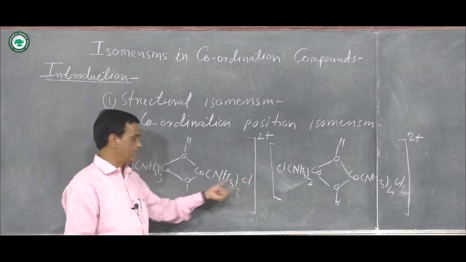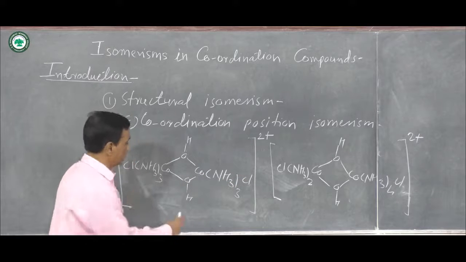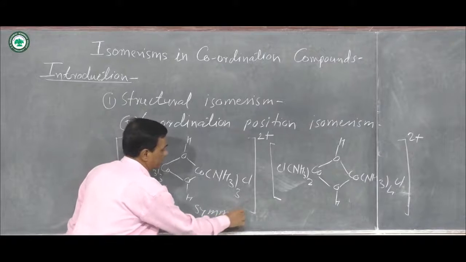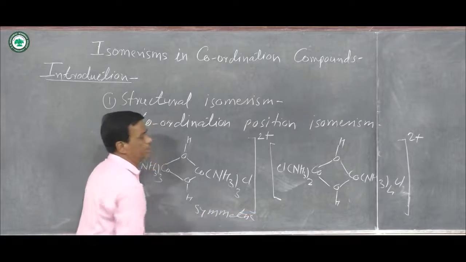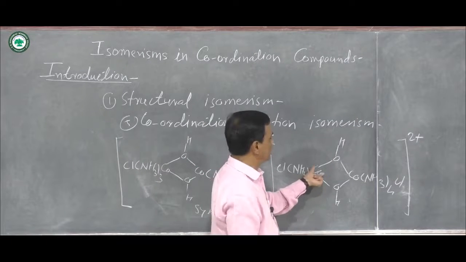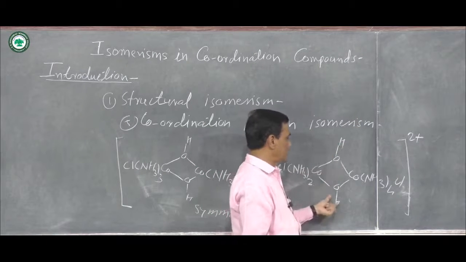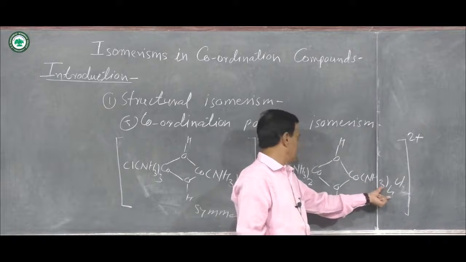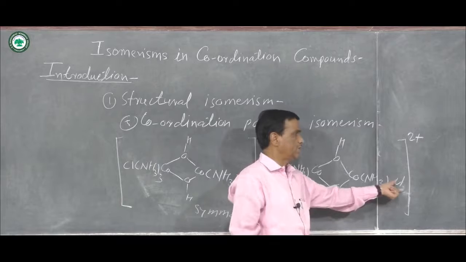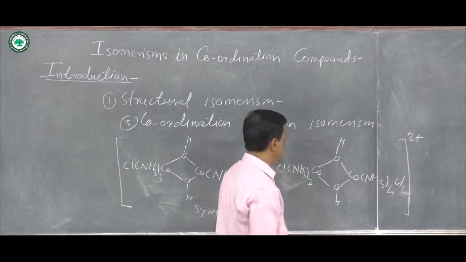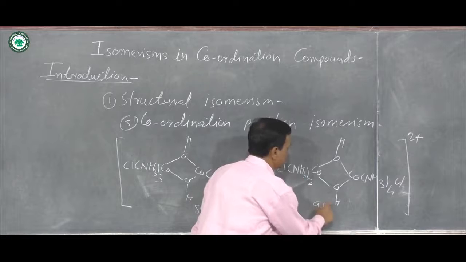Here 1 chloride ligand, here 1 chloride ligand, and this is a symmetric structure. But in the second one, Co is there, 1 OH, here 1 OH, Co with NH3, but here 4 NH3 are there, 1 chlorine, here 1 chlorine but 2 NH3 are there, and this is asymmetric.